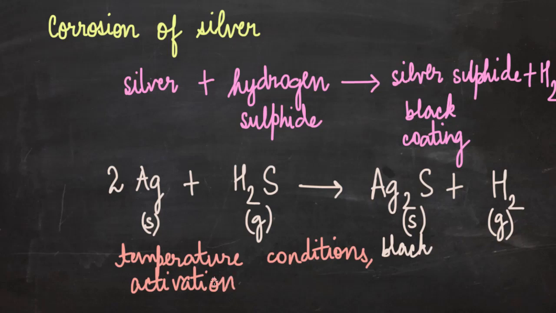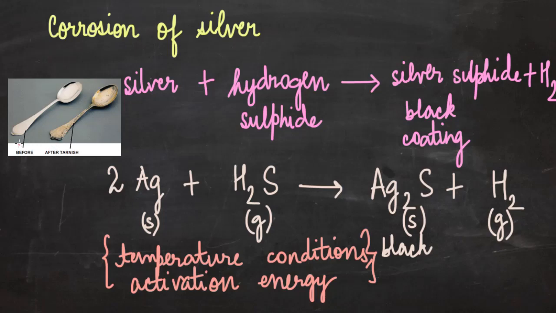How much energy is required for the reaction to take place? So because of these factors, silver, although it is less reactive than hydrogen, it is able to displace hydrogen from H2S and form silver sulfide. So this was about the corrosion of silver.